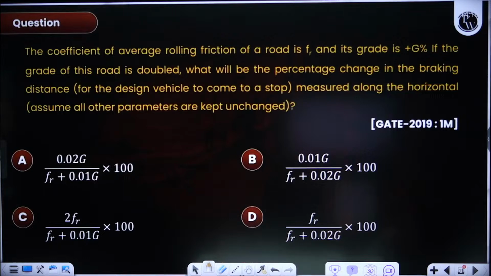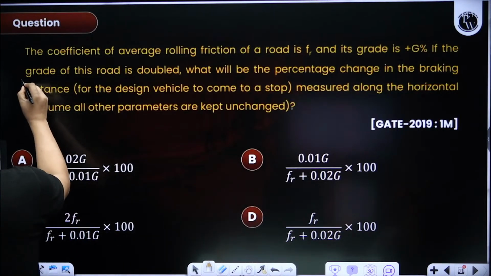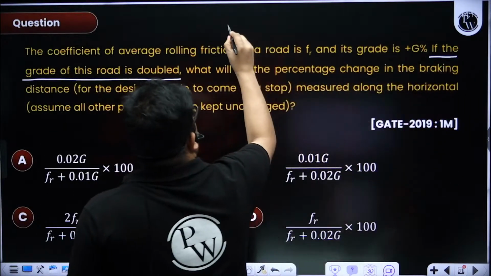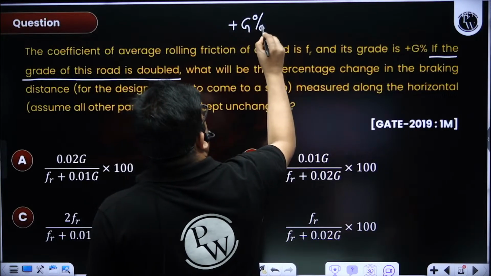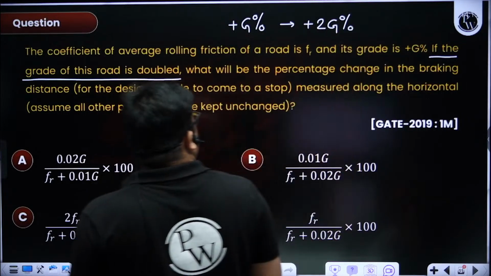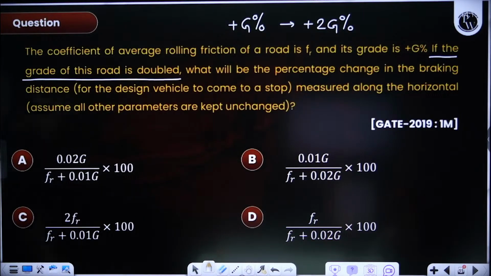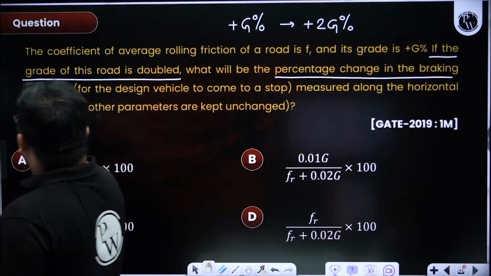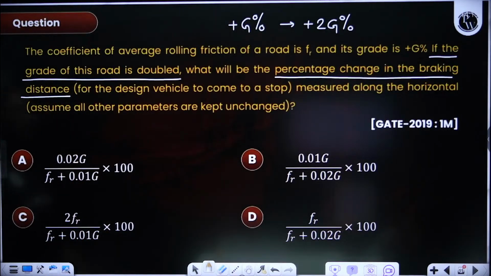This is an easy question. It is written that if the grade of the road is doubled, gradient is doubled means plus G% to plus 2G%, then what is the percentage change in braking distance? Very simple mathematics. Other parameters are the same.